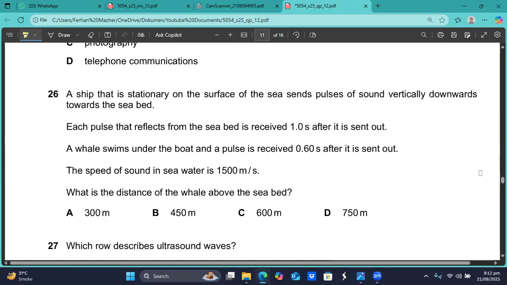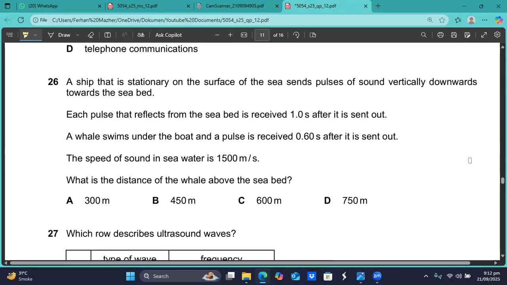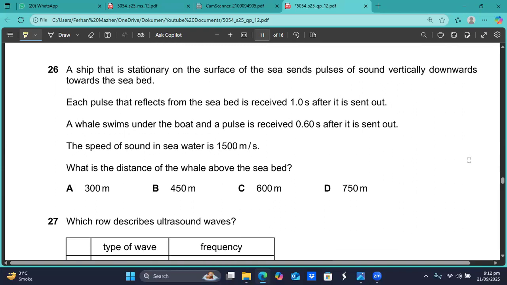He says a ship is stationary on the surface of the sea, sends pulses of sound vertically downwards towards the seabed. Each pulse that reflects from the seabed is received 1 second after it is sent out. A whale swims under the boat and a pulse is received 0.60 seconds after it is sent out. The speed of sound in seawater is 1500 meters per second. What is the distance of the whale above the seabed?